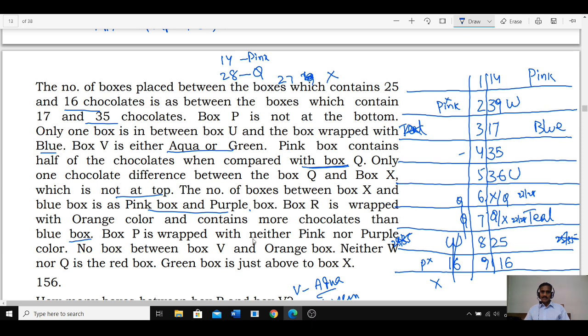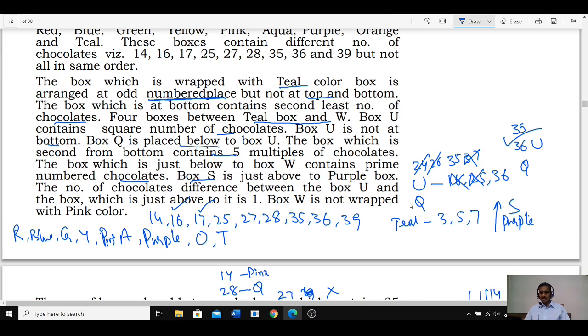Then next one, P is wrapped with neither pink nor purple, and no box is between V and orange box. Now V and orange box must be adjacent to each other. V and orange must be adjacent to each other, and so on. And at the same time, neither W nor Q is red. Green box is just above box X.